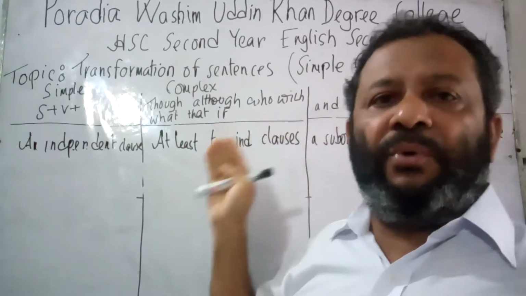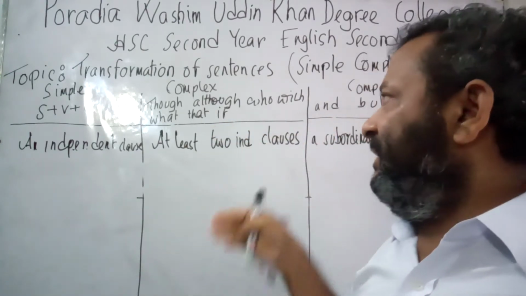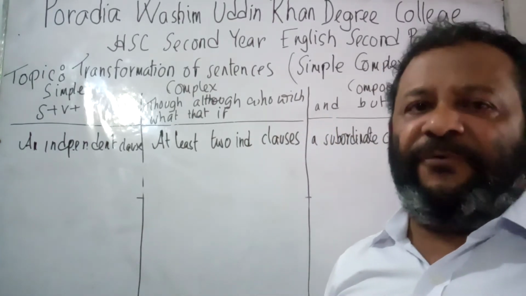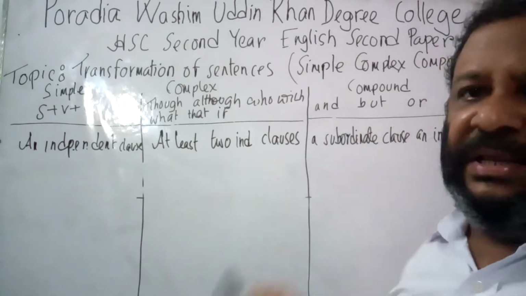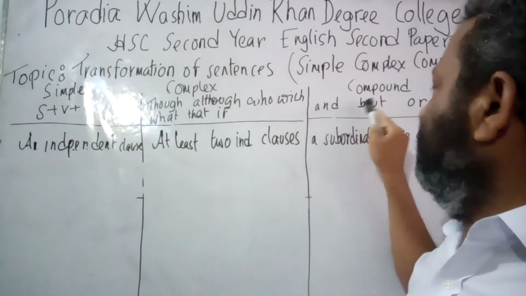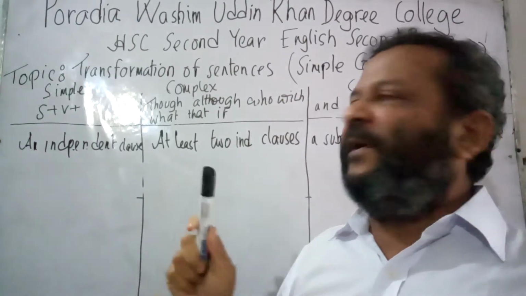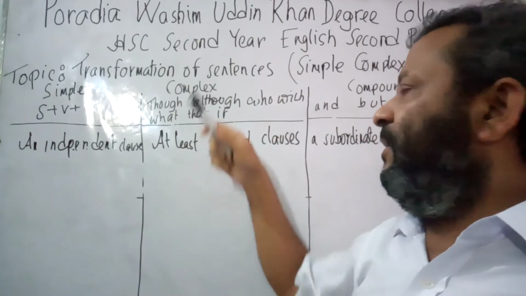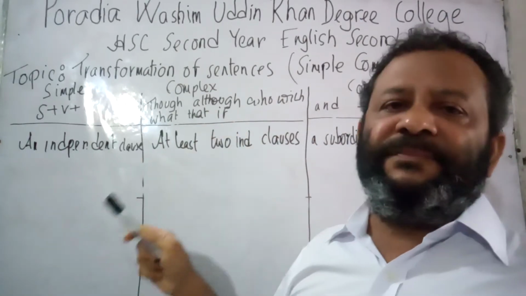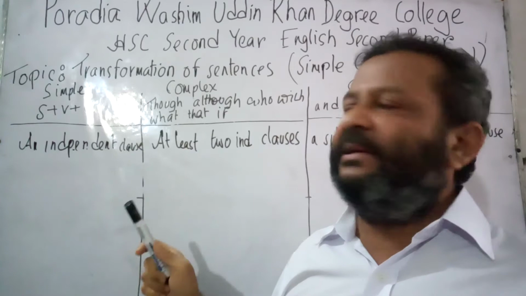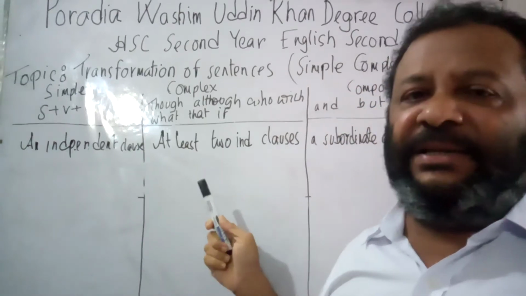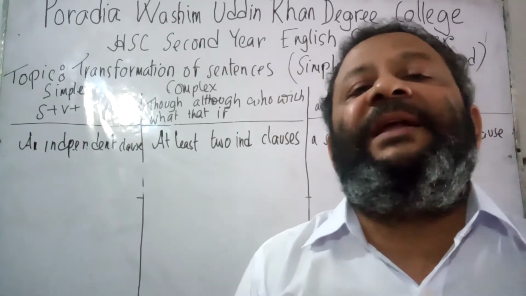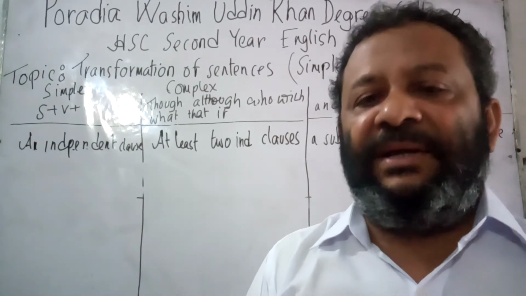Now and, but, or, though, although, who, which, what, that, if, these are actually conjunctions. That is, whenever you would find and, but, or as conjunction, the sentence is compound sentence. Whenever you would find though, although, who, which, what, that, if, this sentence is complex sentence. Now if you find that there is no any conjunction in a sentence, that is called simple sentence. In other words, a sentence without conjunction is called a simple sentence.